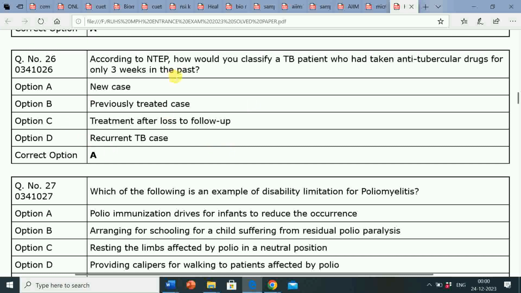So according to NTEP, we will classify as a new case a TB patient who had taken anti-tubercular drugs for only 3 weeks in the past.